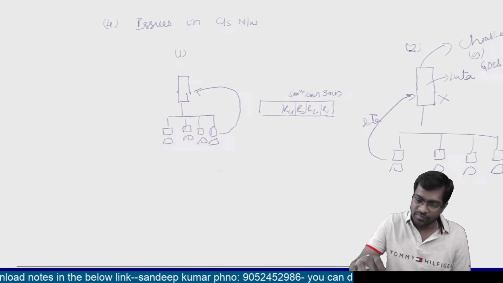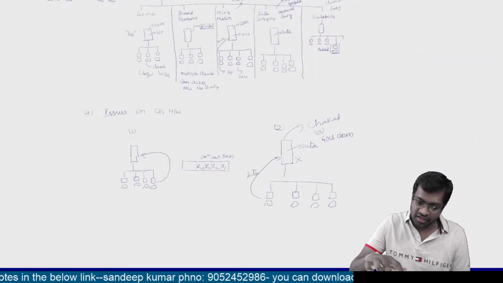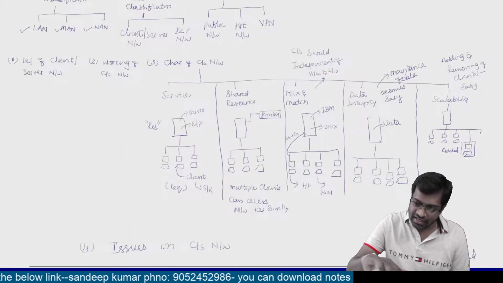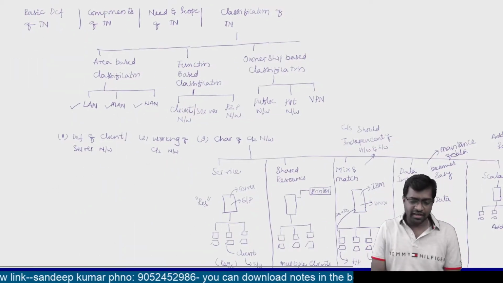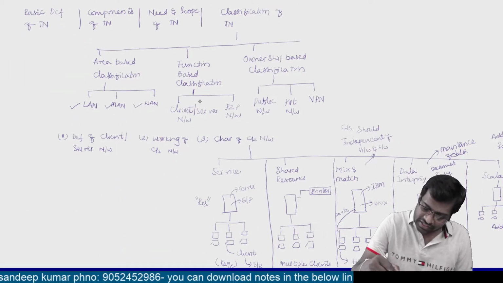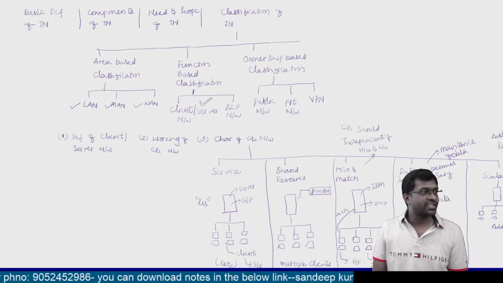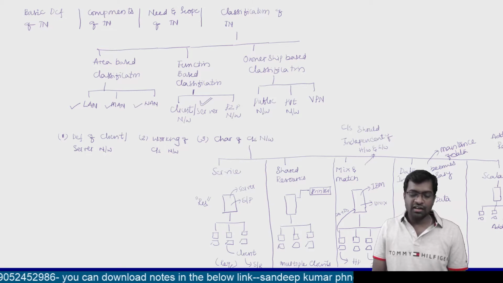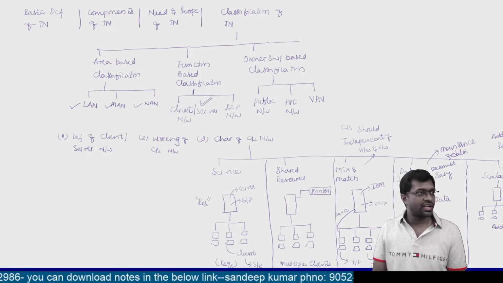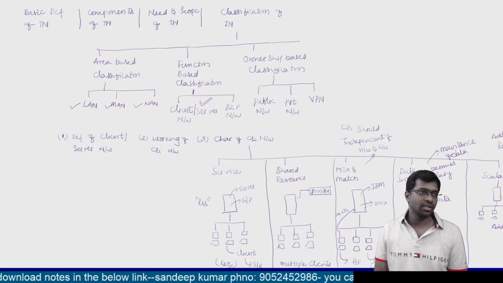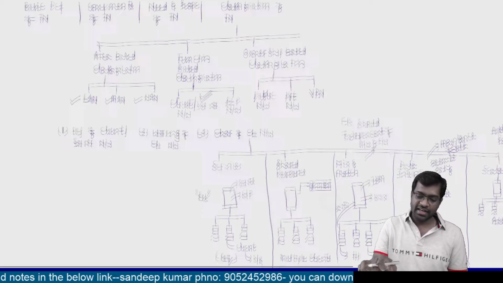So with this, we are done with function based classification. In function based classification, we have 4 topics. First one is definition of client server network, we are done. Second one is working of client server network, we are done with that. Third one is characteristics of client server network. How many characteristics do we have, sir?